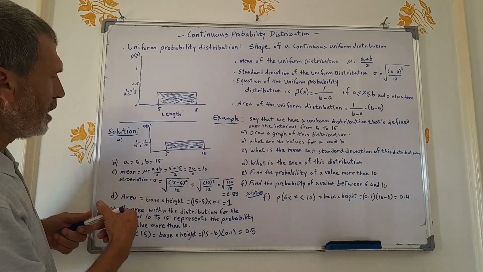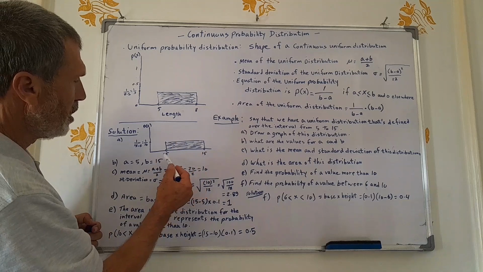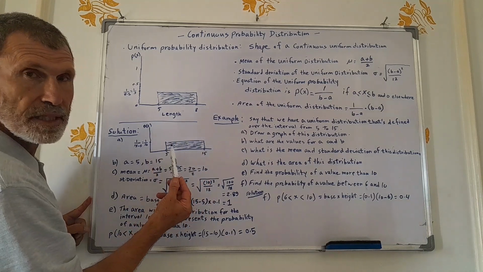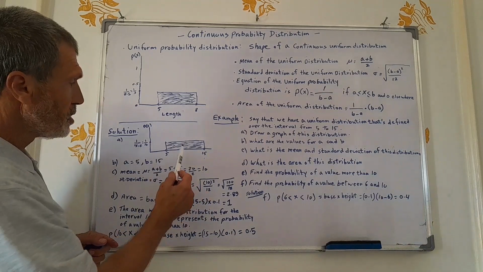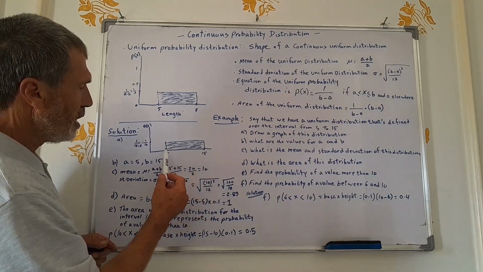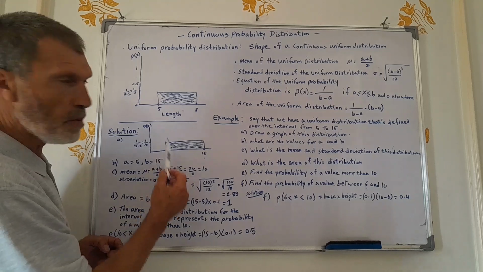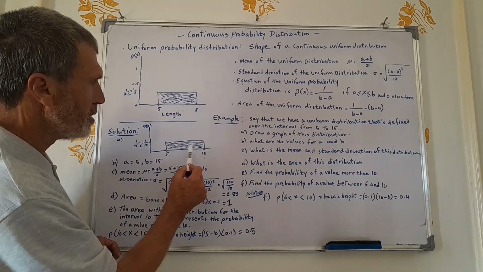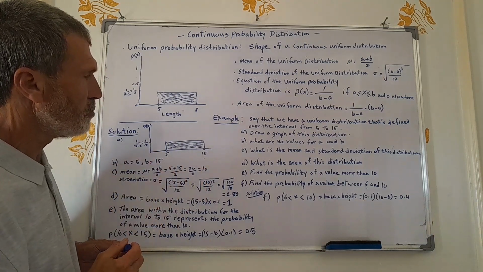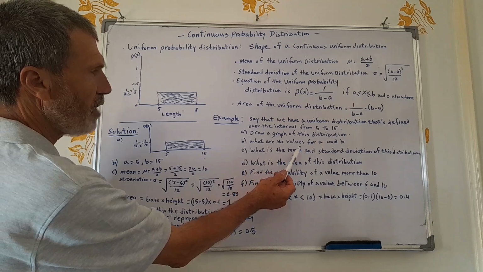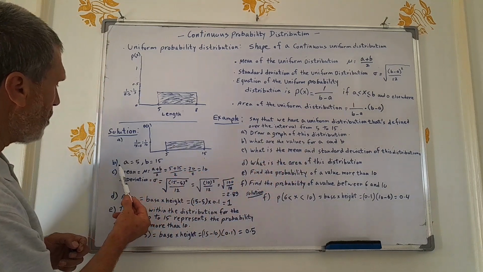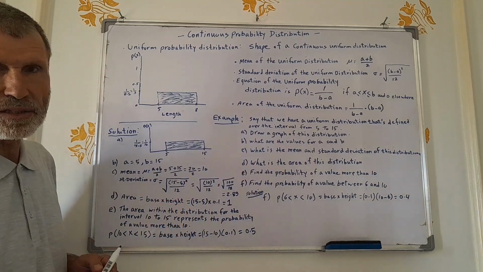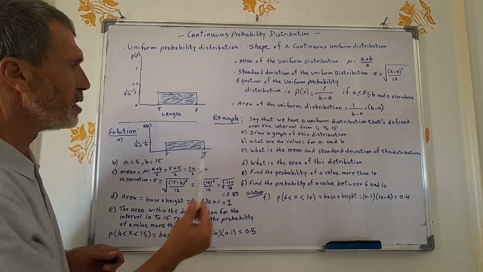Of course, similar to the one over here, the base has the minimum value 5 and the maximum value 15. This is the base, and the height is the probability, which is 1 over 10, or 0.1. This is the graph of the distribution. B, what are the values for A and B? The values are A equals 5, and B equals 15.